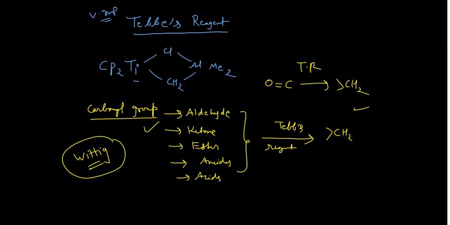Let us quickly look at one or two reactions. Say you have been given this compound, so very quickly I will draw. Oxygen is here, double bond carbon is here, and then you are having OMe, OMe, OMe.